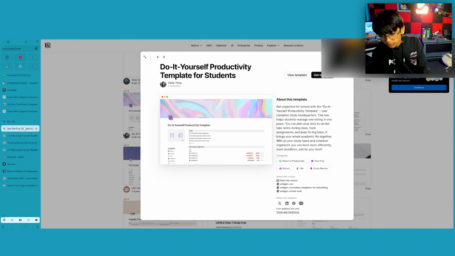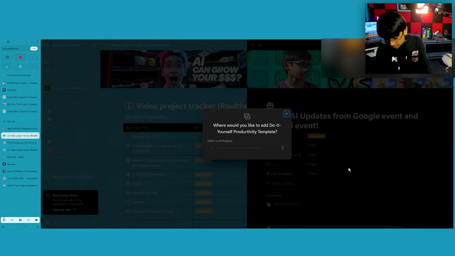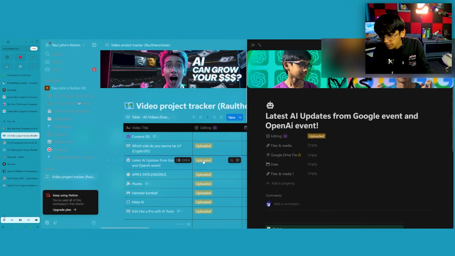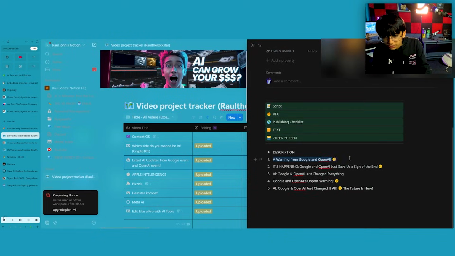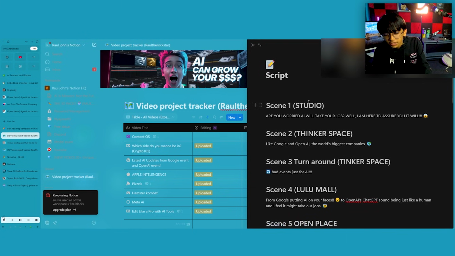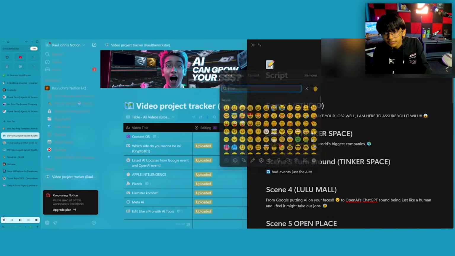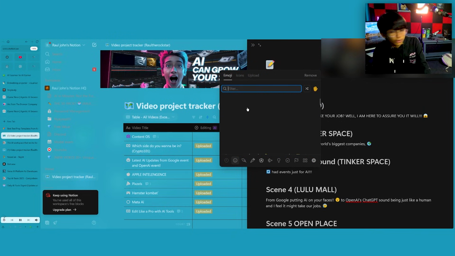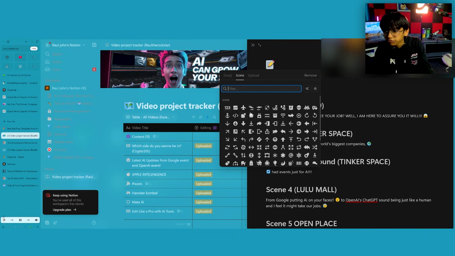There's a lot more other stuff which you can do, but you should check it out on its own. There are AI features too. Most of them are paid, I'm not gonna lie, but for description we can just do this. You can explain it, you can ask AI about this. For example, here making the title bigger. I love the emojis that they give. You can just click here. These are like our normal emojis, but then there are these fun icons. I really love them because they go with the background and stuff like that.